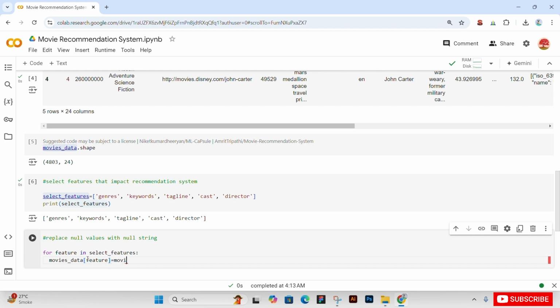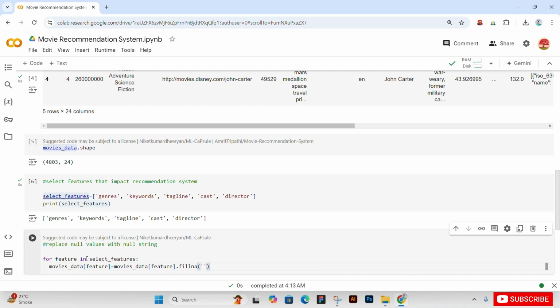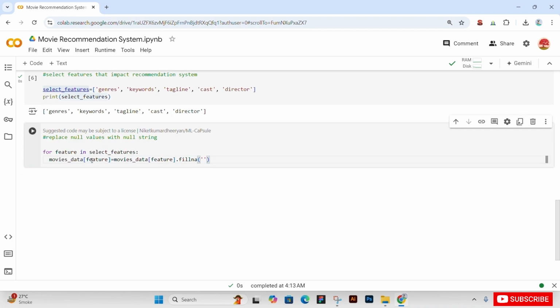Okay, we will use the fillna function to replace our null values with the null string. Okay, feature of fillna with null string. This is the null string with the fillna function. Okay, movies data features dot fillna. Okay, now run our cell.